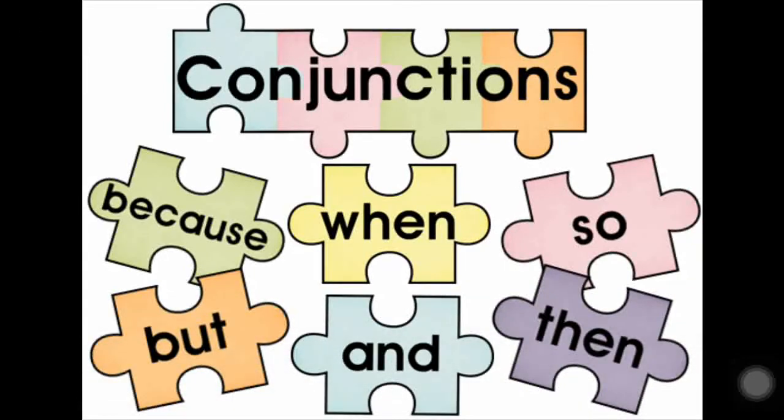Let's start with conjunctions. You can see here so many words: because, but, when, and, so, then. So these all words will help us in connecting the words. That is the main idea of conjunctions.